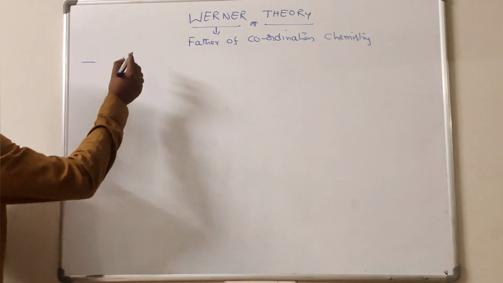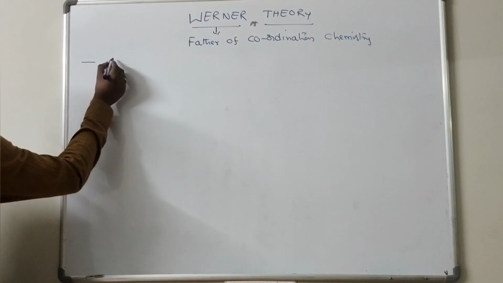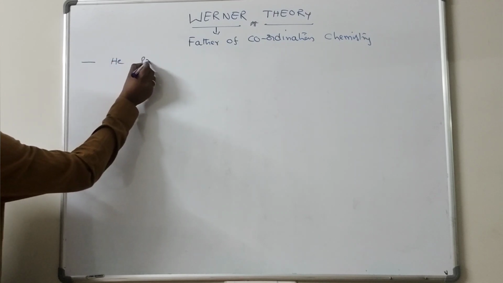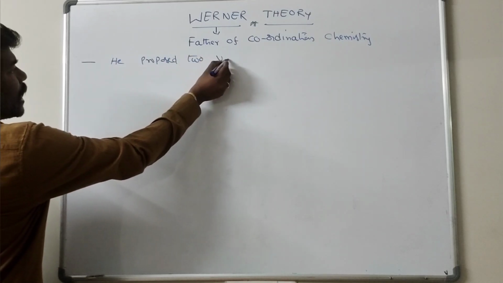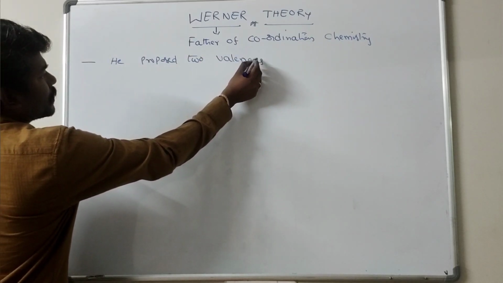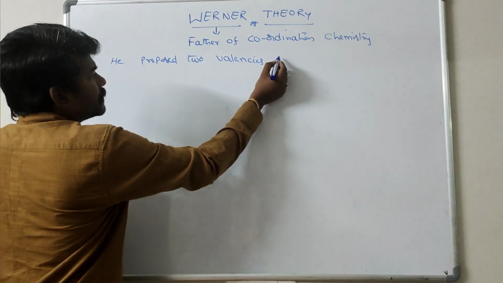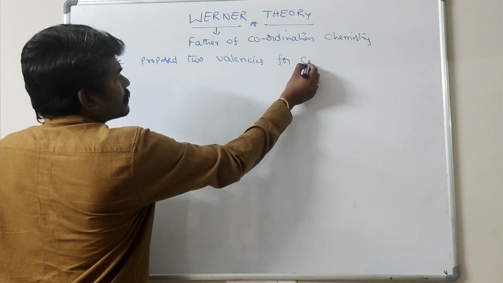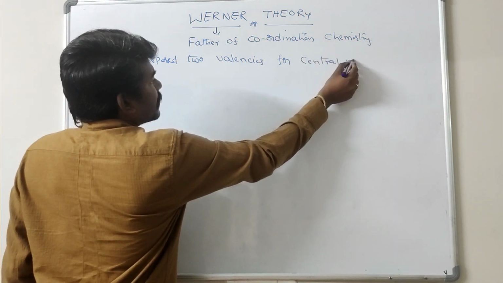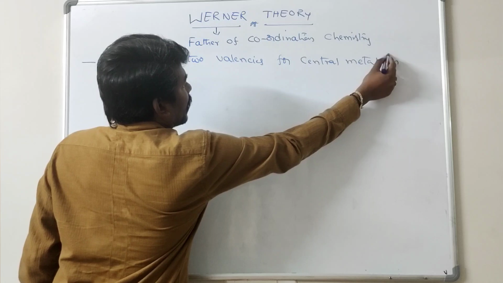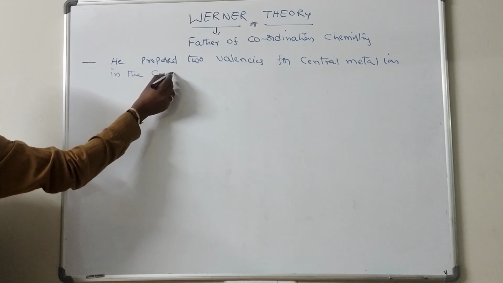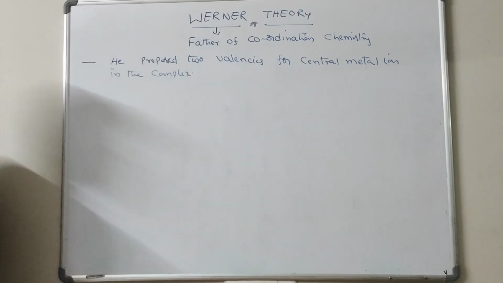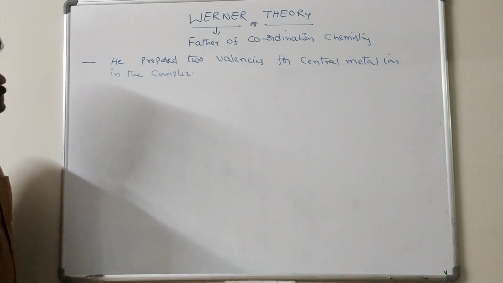According to Werner theory, he proposed two valences for the central metal ion in the complex compound or coordination compound.